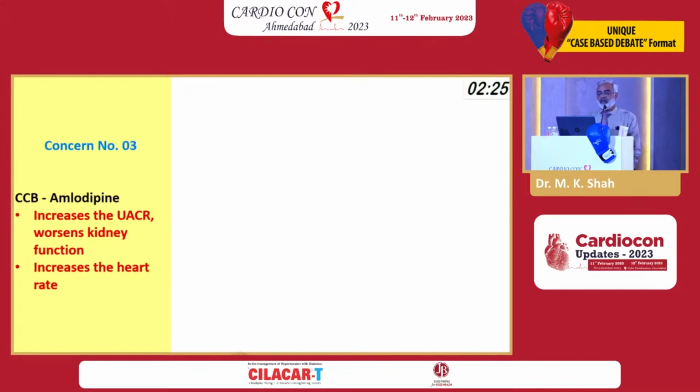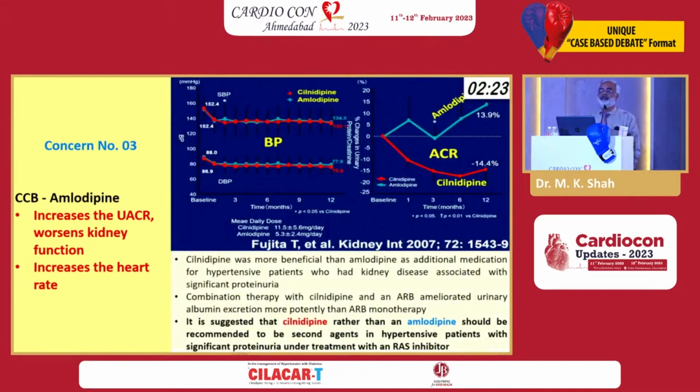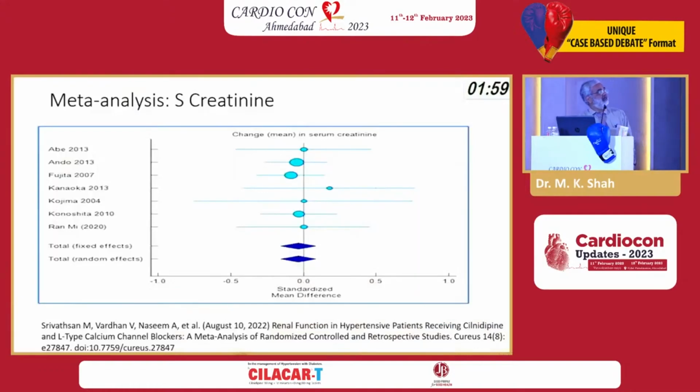Now, what about the proteinuria? Here you can see that for the equipotent dose of cilnidipine versus amlodipine, on the left side you can see the systolic and diastolic blood pressure reduction was equivalent with both. Despite that, with amlodipine there was around 15% increase in urine albumin-creatinine ratio versus cilnidipine where there was a 15% reduction. So that is one evidence.